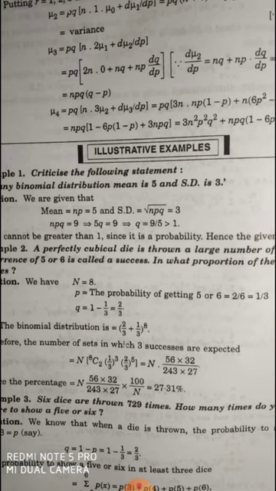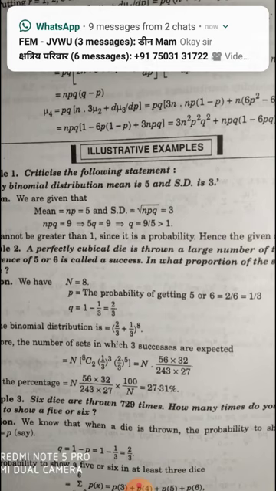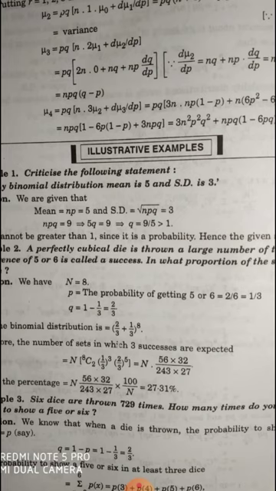The binomial distribution is (p plus q) to the power n, where n is equal to 8. Therefore, the number of sets in which 3 successes are expected is equal to capital N into (p plus q) to the power small n. So, here capital N into (2 upon 3 plus 1 by 3) to the power 8. So, 3 successes are expected: 8C3, (1 by 3) to the power 3 and (2 by 3) to the power 5.